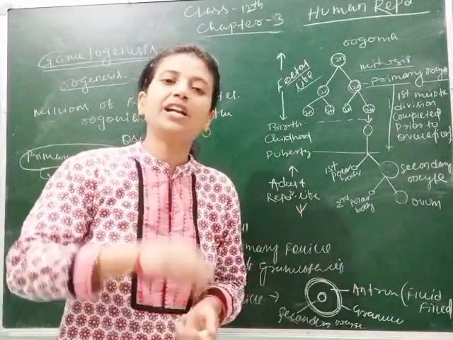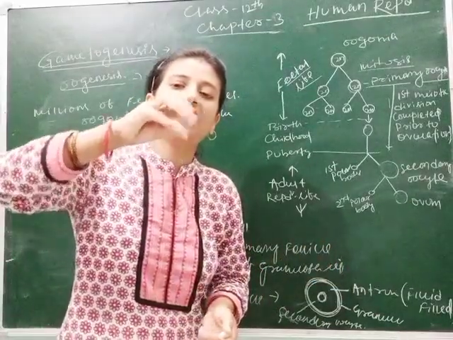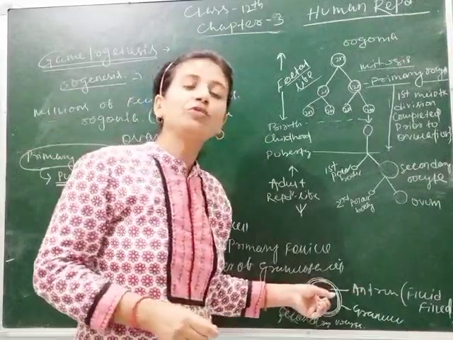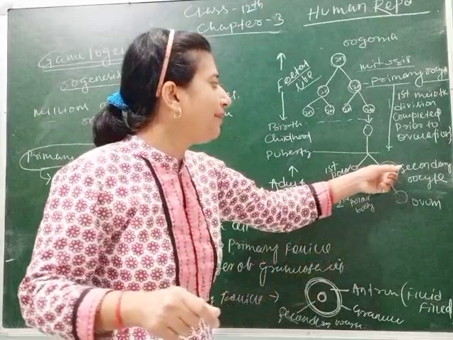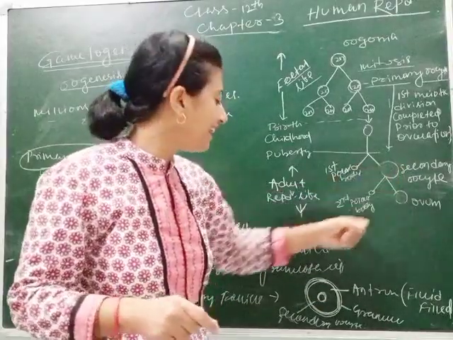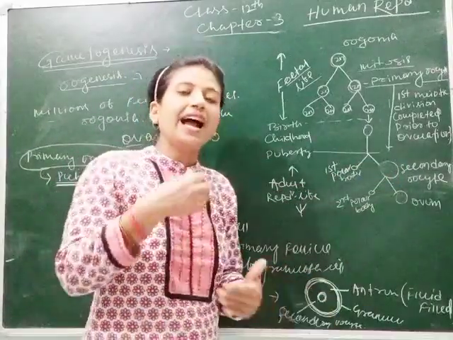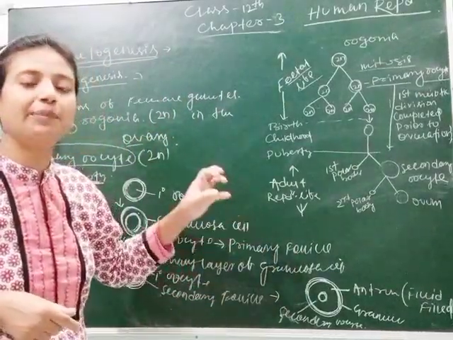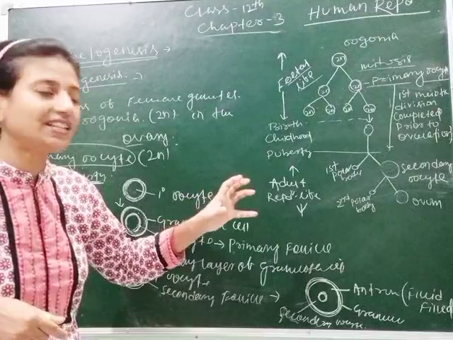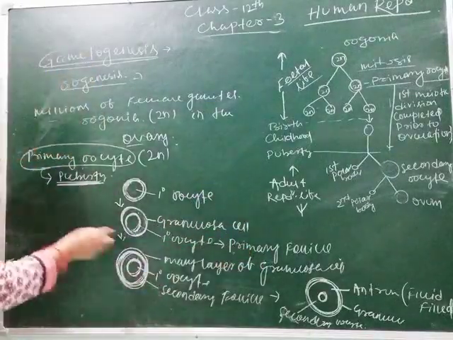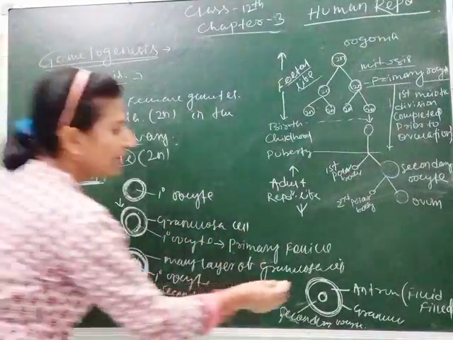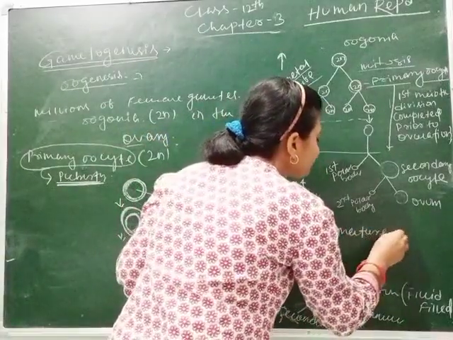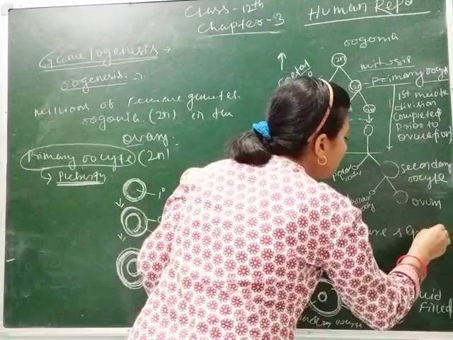Inside the tertiary follicle, the size of primary oocyte increases, and that converts the primary oocyte into secondary oocyte. Clear? And that secondary oocyte inside the tertiary follicle grows in size and gets converted into mature or Graafian follicle.